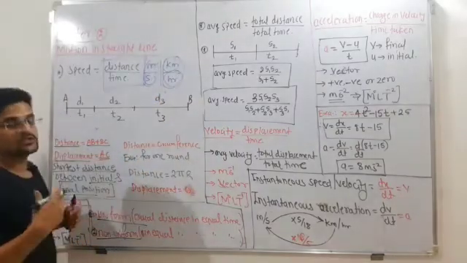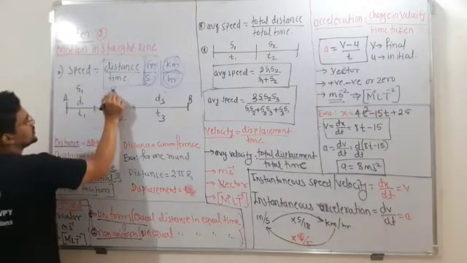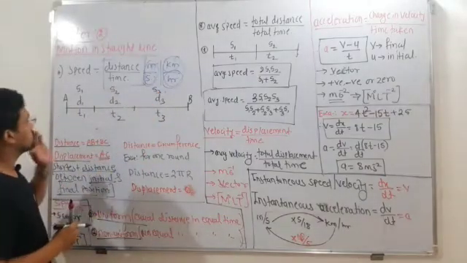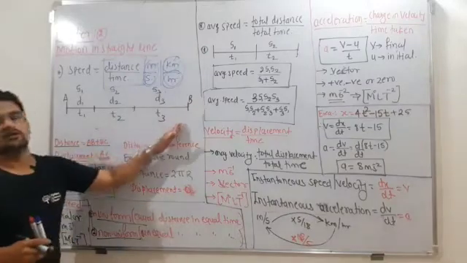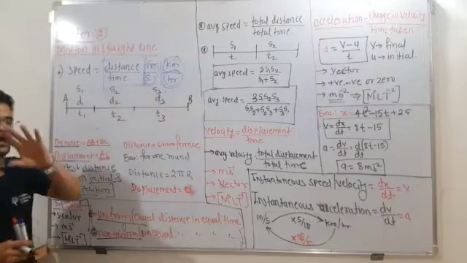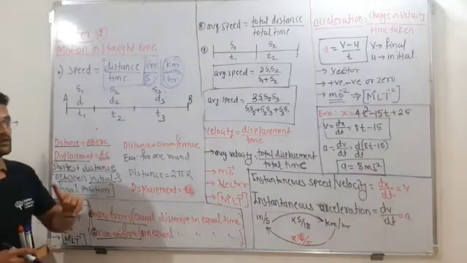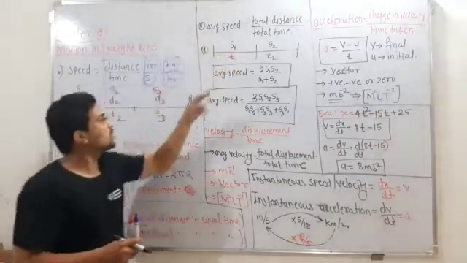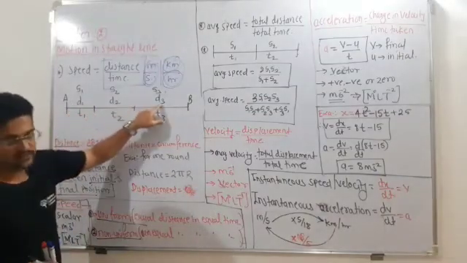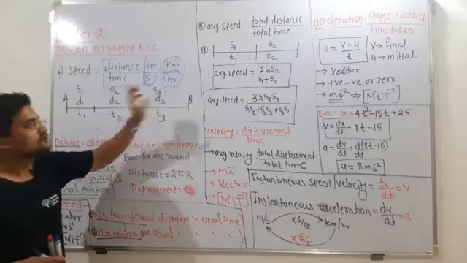So what will be the speed? In each case the speed will be different. Here it is speed s1, here speed s2, and here speed s3. If someone asks you what is the speed of the object from A to B, are you going to tell s1, s2 and s3? No. You have to take the average of these. Unlike in mathematics, the average here is different. Average speed is nothing but total distance, that is d1 plus d2 plus d3, divided by total time taken, that is t1 plus t2 plus t3. So this is the average speed.